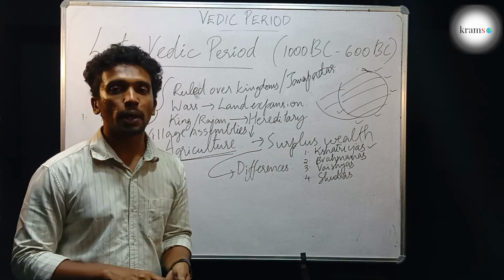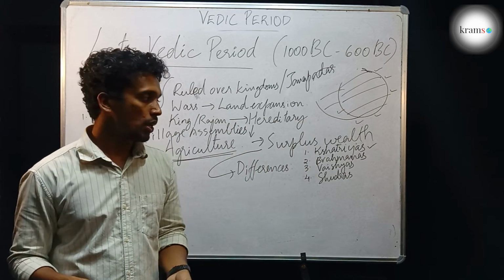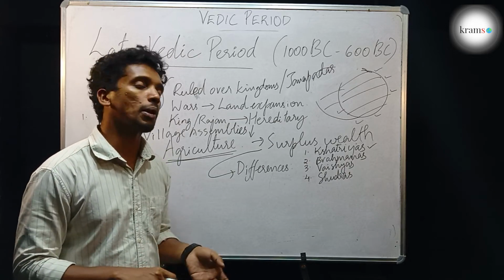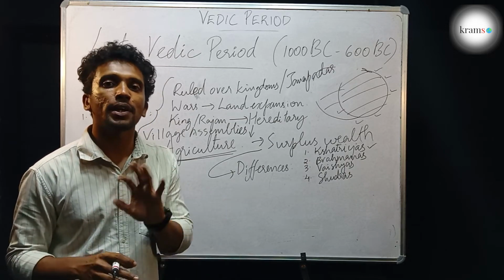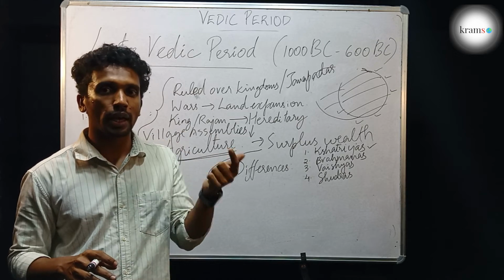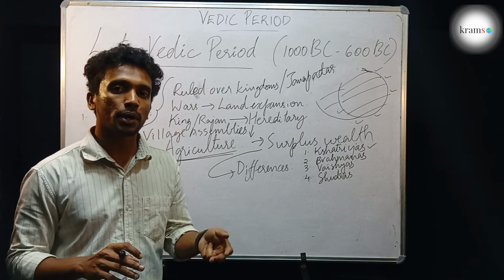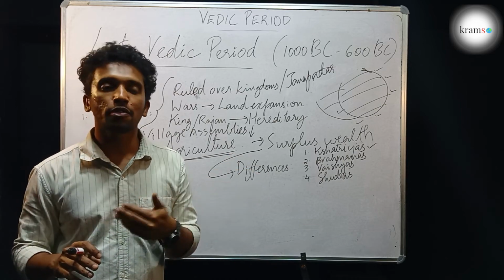The Brahmanas were the people who conducted prayers, and they collected money for conducting prayers from kings and the different people when they were having cultivation, when they were having children, when they were having any disease. For everything they would do prayers and collect money from them.